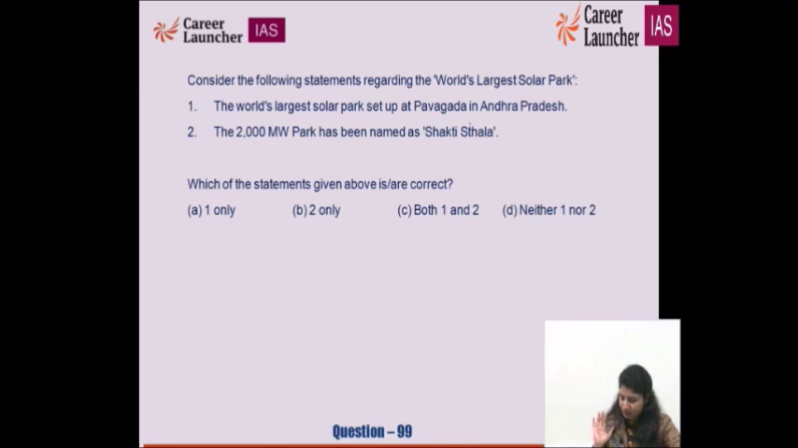And the second statement, that Shakti Sthal spans across 13,000 acres spread over 5 villages and is a benchmark in the unique people's participation in power model put on ground. Which of the statements is correct? 2000 megawatt. B statement is 100% correct. So B for Bombay is the right option.